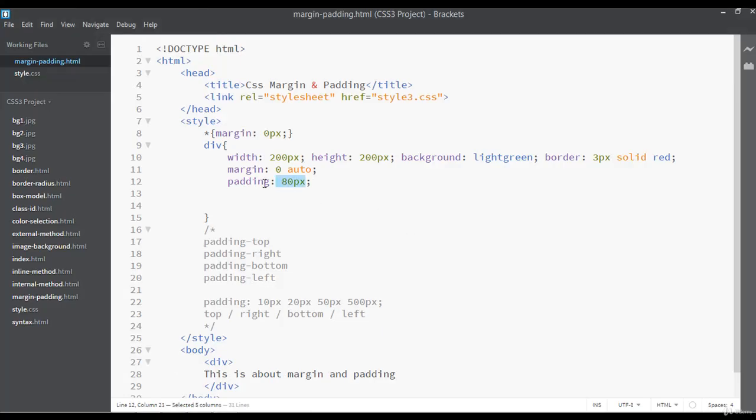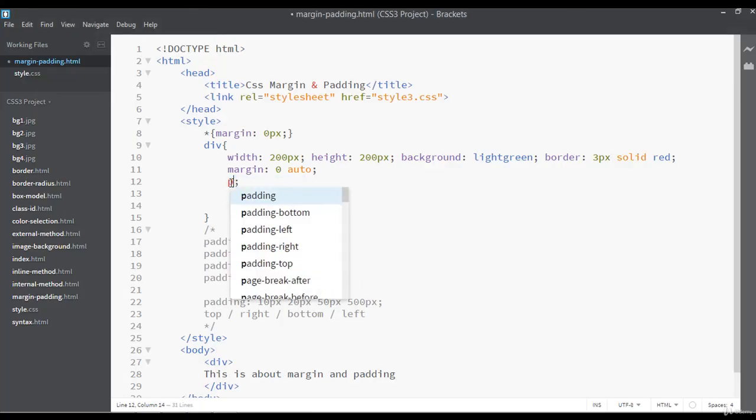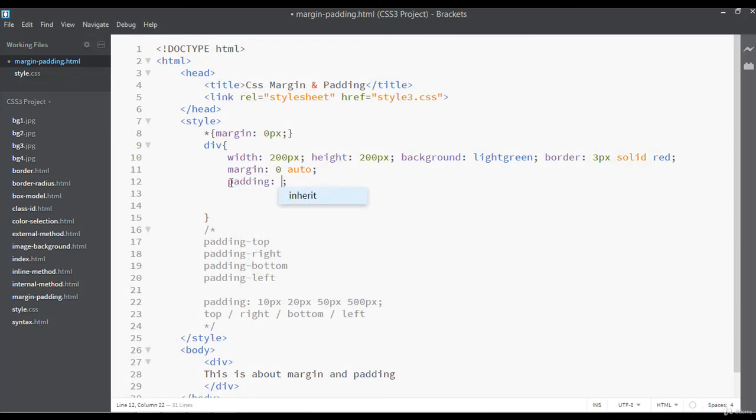The same way you can apply padding like this. For example, 20 pixel of padding from the top, 30 pixel from the right side, and from the bottom I want 200 pixel of padding and 200 pixel from the left side.